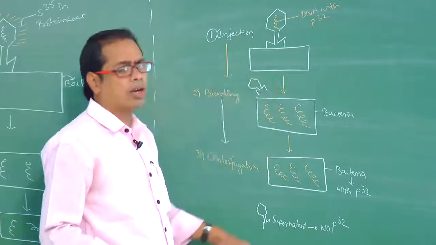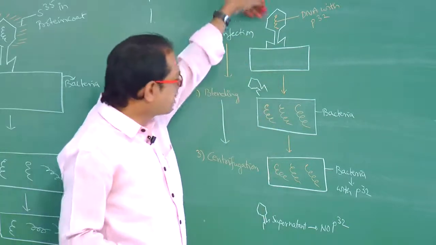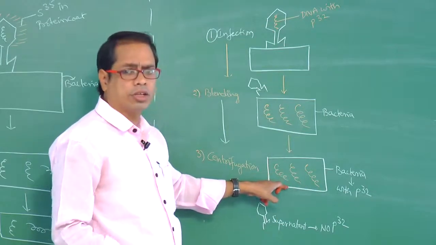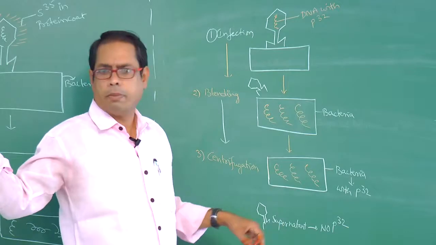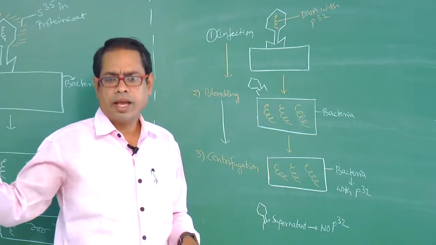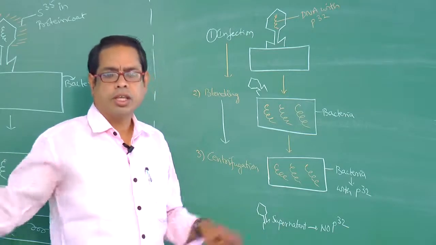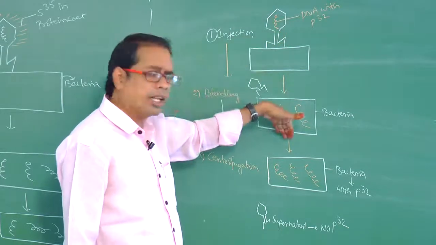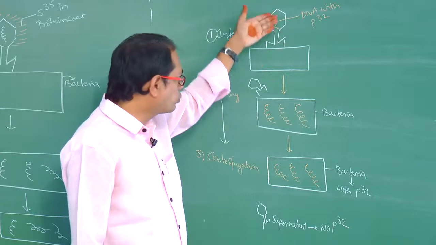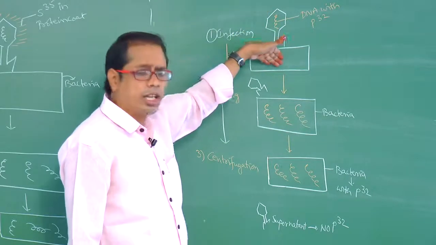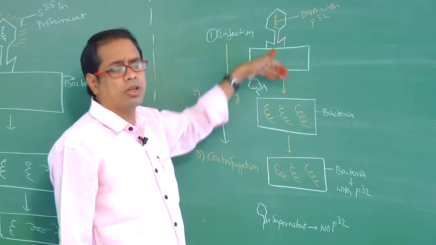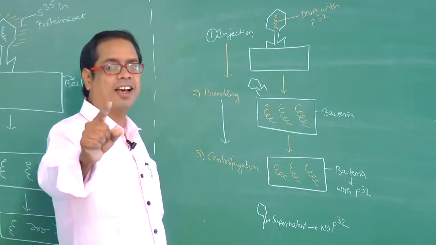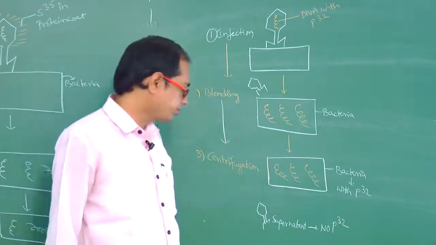So in this experiment, what did we note? What is the transferred material? DNA is transferred, not the bacteria. Bacteria remained outside only. Here the DNA is transferred from bacteriophage to the bacterium, through the bacteriophage into the bacterial cell. So finally it was proved that DNA is the genetic material.